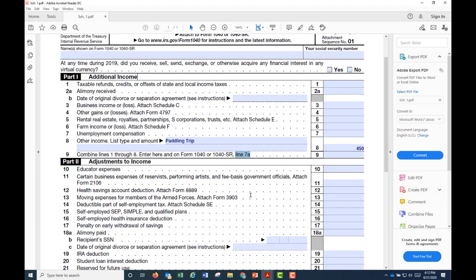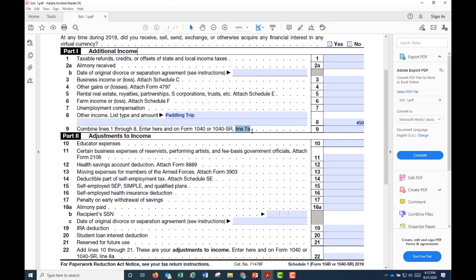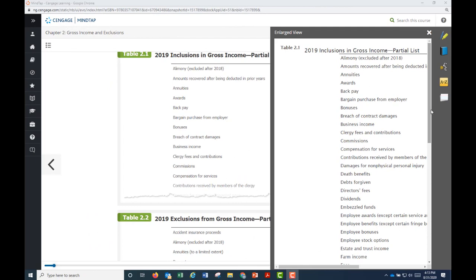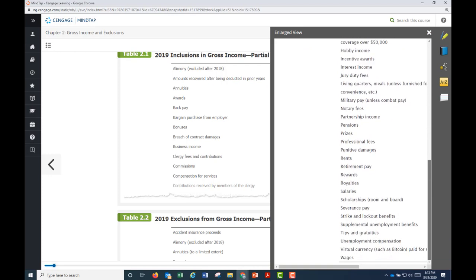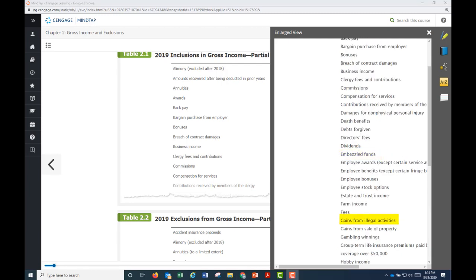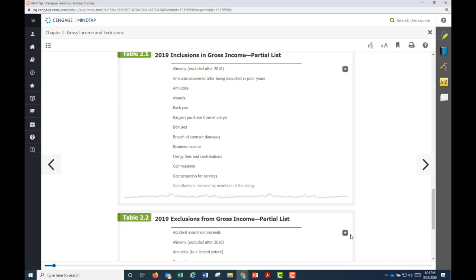Take a brief look at adjustments to income. This is deductions from AGI. It's part 2 of this schedule. And these different adjustments to income include educator expenses, certain business expenses. All these items are in Chapter 2. In your book, Chapter 2 has a nice list of all of the types of income that will be included as taxable income. Some of these items are very interesting, such as, let's say, gambling winnings and gains from illegal activities. There's also a list of exclusions from gross income.